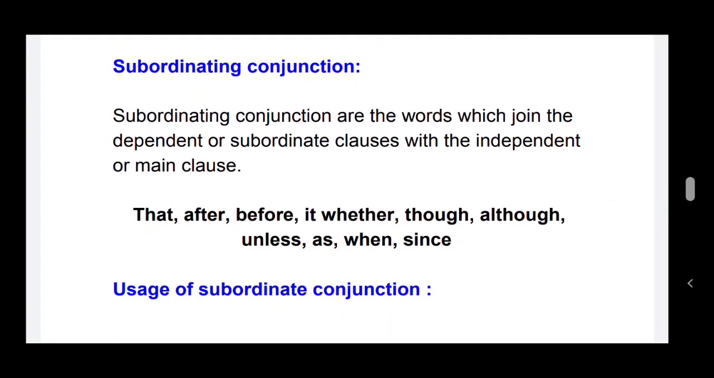What is meant by subordinating conjunction? Subordinating conjunctions are the words which join the dependent, subordinate clause with the independent main clause. See here, the subordinating conjunctions are that, after, before, if, whether, though, although, unless, as, when, since.